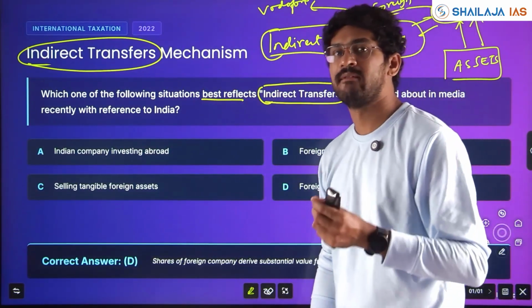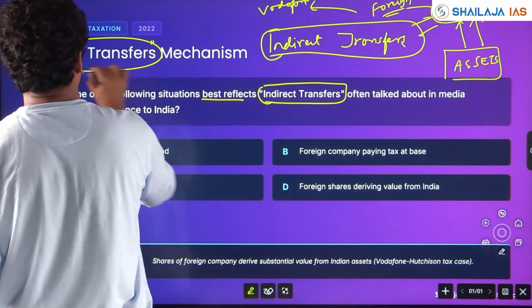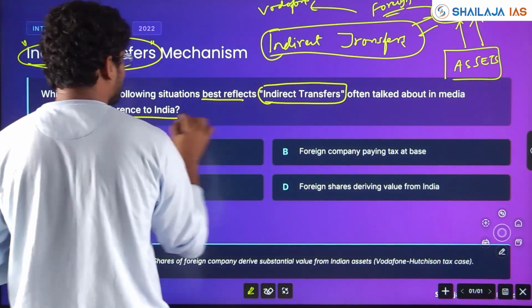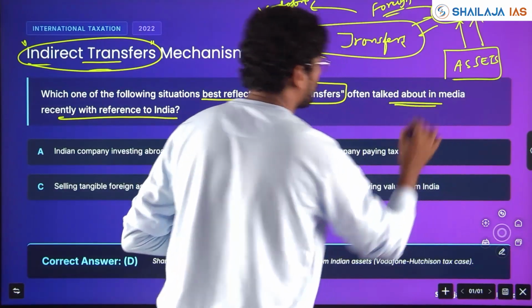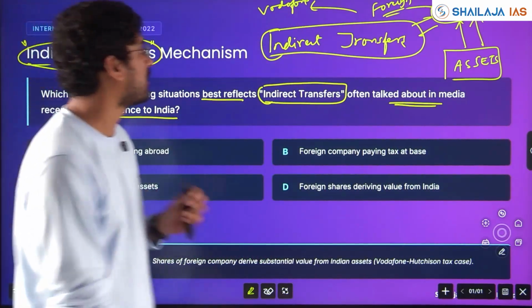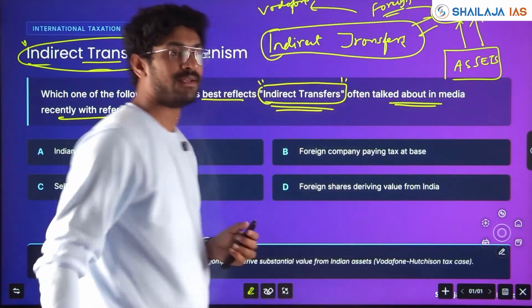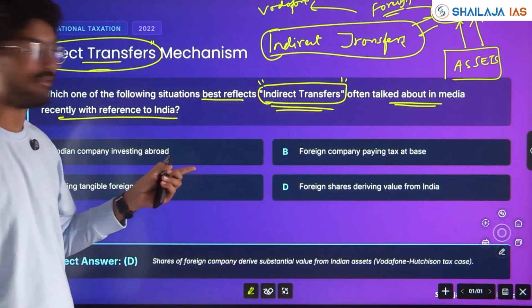But if you have read anywhere, if you know the concept of indirect transfer, and it is telling that it is recently talked about in the media, that will be the case. All these things you see which are having buzz.